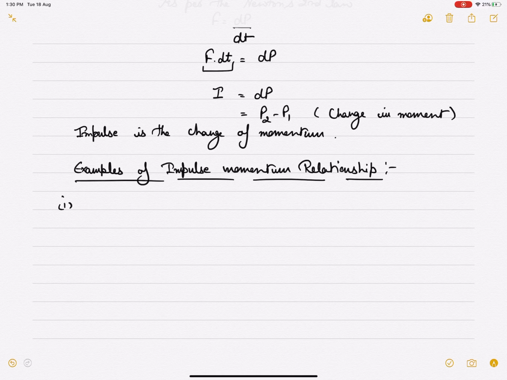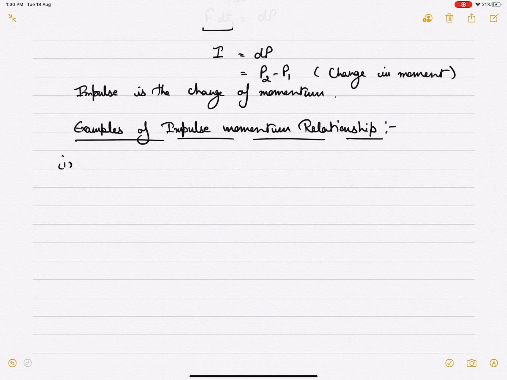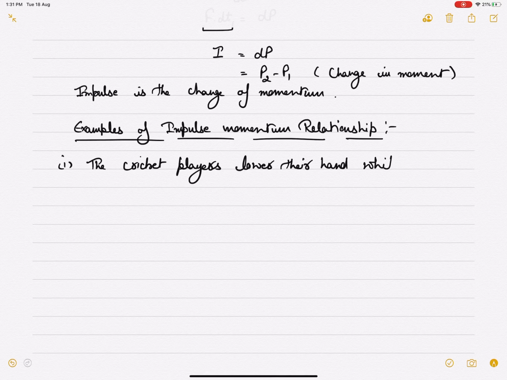One of the examples is that cricket players lower their hands while catching a ball.